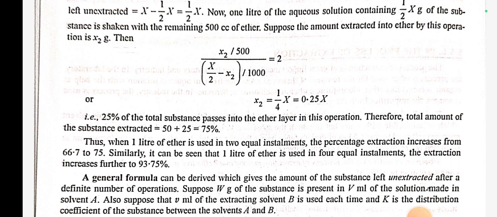Therefore the total amount of substance extracted is 50 plus 25, equal to 75%. Thus, when 1 liter of ether is used in two installments, the percentage extraction increases from 66.7 to 75.